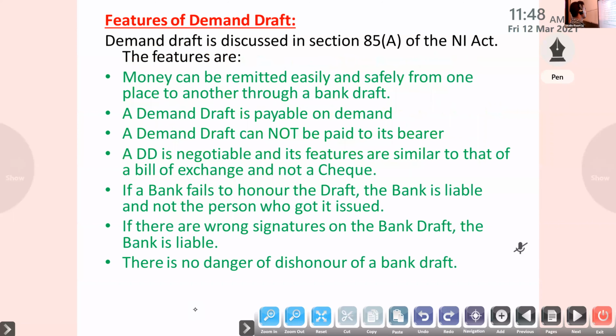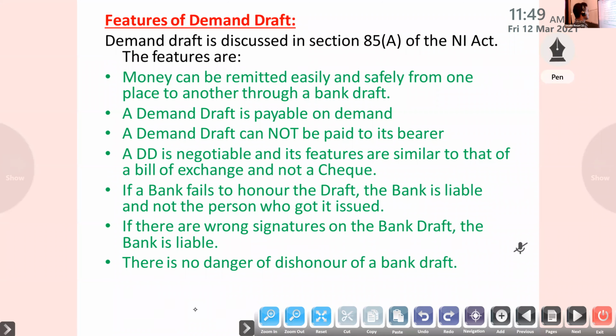Next, features of demand draft. Money can be remitted easily and safely from one place to another through a bank draft. A demand draft is payable on demand, and it cannot be paid to its bearer, the one holding the instrument. It is payable only to the person named in the instrument. A demand draft is negotiable, so we can transfer it, and its features are similar to those of a bill of exchange and not a check. This is a negotiable instrument.